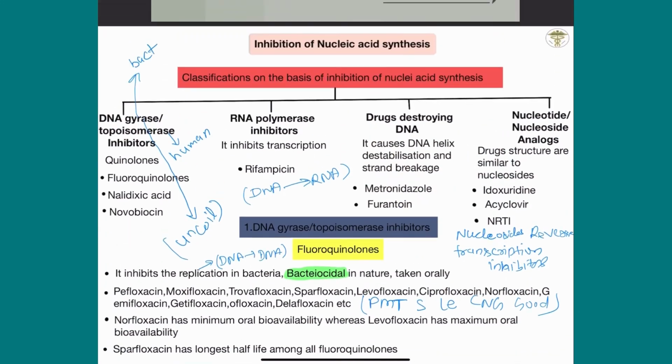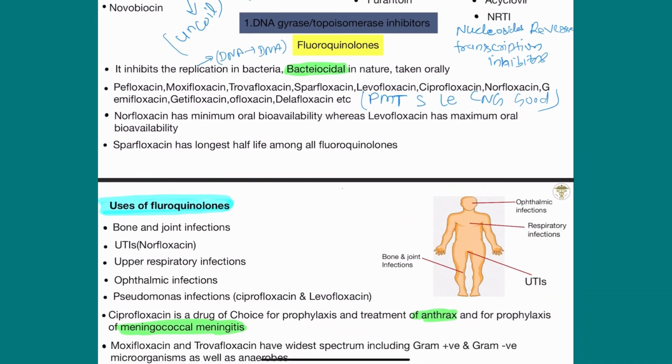I forgot to tell you about fluoroquinolones: they are not used in pregnancy, and also not in children, because they cause bone and cartilage dysfunction, or non-formation of bone and cartilage, so they are not used.